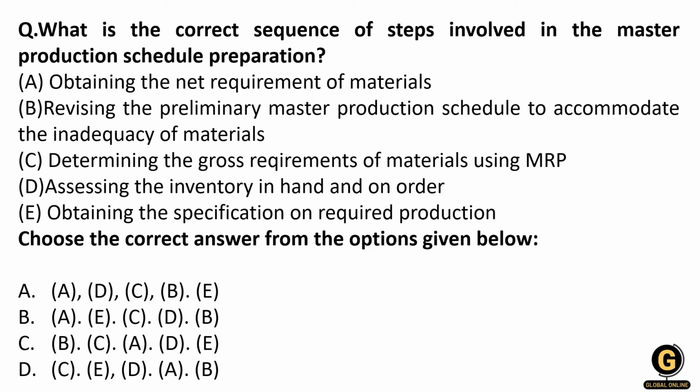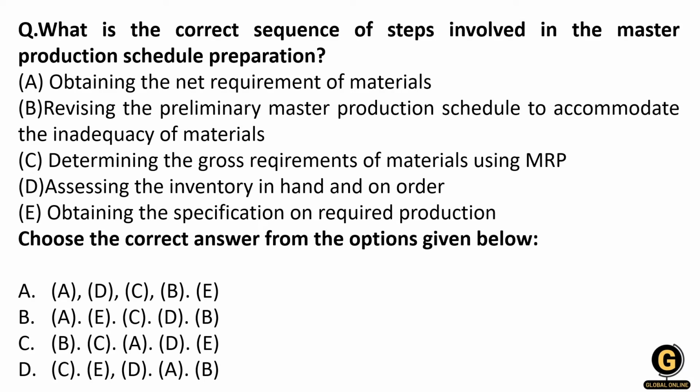Which of the following is the sequence of the steps involved in the master production schedule preparation? Here you have to tell the correct sequence of the steps which are used in the preparation of a master production schedule. You are given the steps: obtaining the net requirement of materials, revising the preliminary master production schedule to accommodate the inadequacy of material, determining the gross requirement of the material using the MRP, assessing the inventory in hand and on order, and obtaining the specification required for the production.